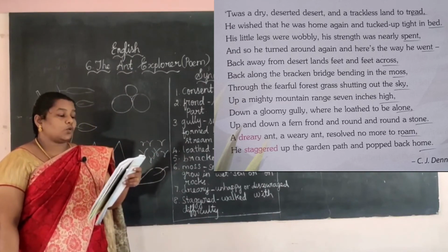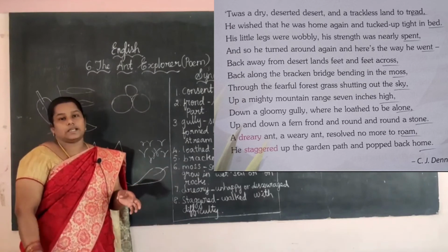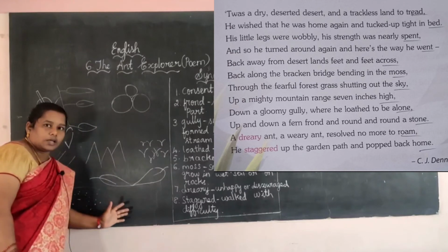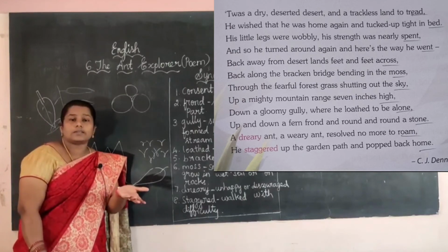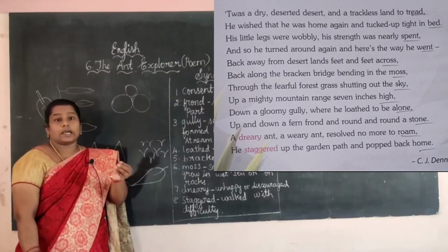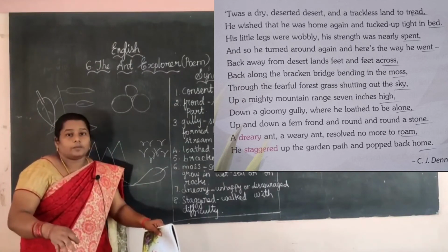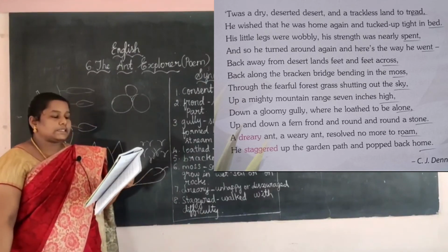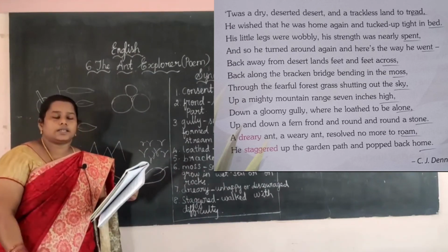His little legs were wobbly, his strength was nearly spent. Wobbly means unsteady, okay? Walking and coming all over this place, so his legs get very tired. How do the ant's legs look? Yes, they are very small, very minute, very tiny, right? So he gets very tired, unsteady, and is shivering. That ant is not able to stand also, it is shivering, right? His strength was nearly spent, all his strength is spent because it is so hot in the desert.